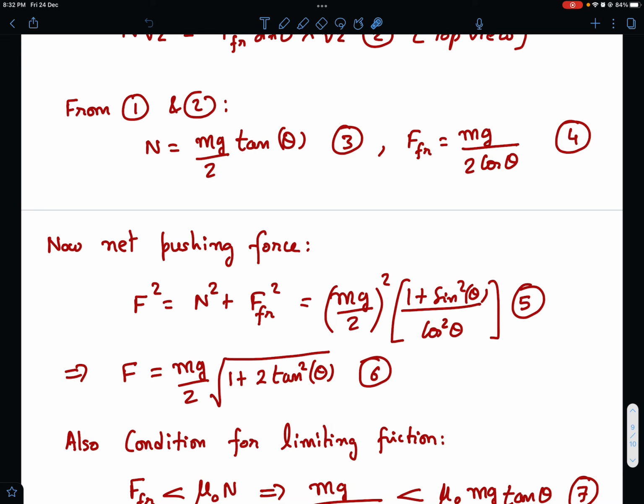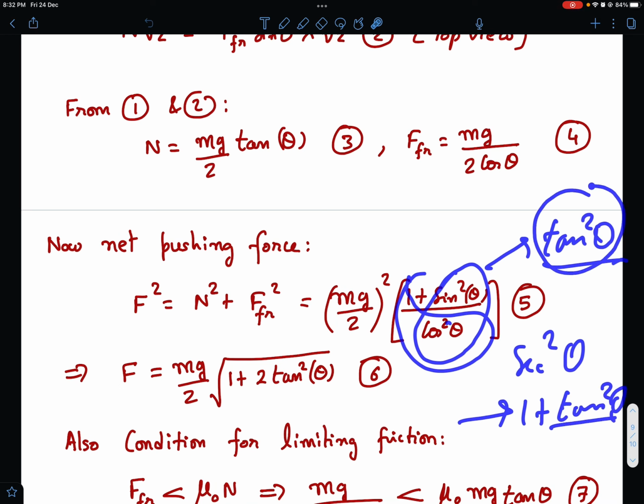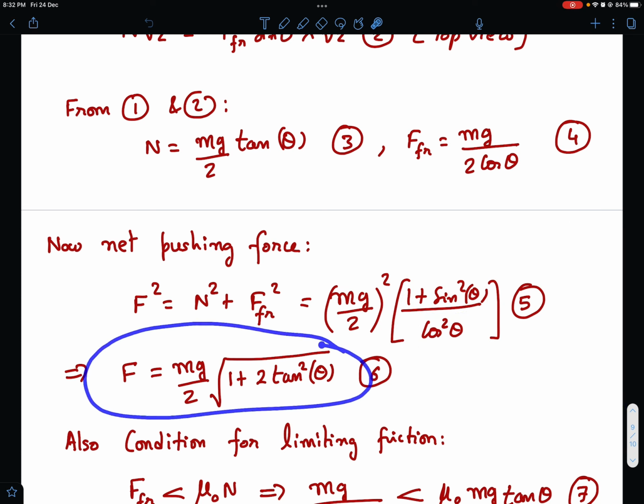See, things are going to become easier. So sin squared theta upon cos squared theta will give you tan squared theta, right? And then 1 upon cos squared theta will become sec squared theta, which will give you 1 plus tan squared theta. So that will give you 2 tan squared theta, right? So tan squared theta and 1. So it becomes 1 plus 2 tan squared theta. Okay, so this is the required force if the friction is to be at an angle theta.